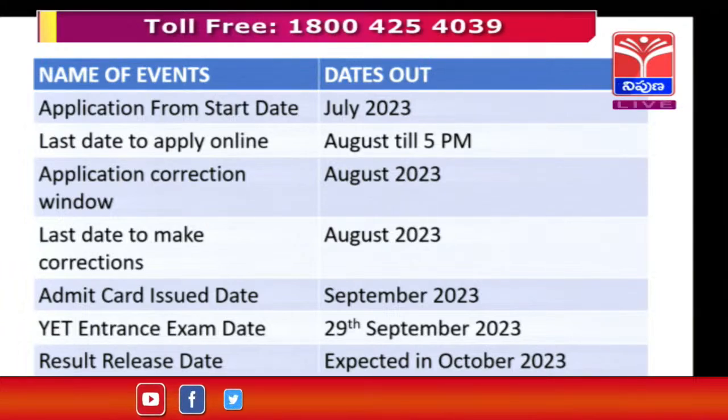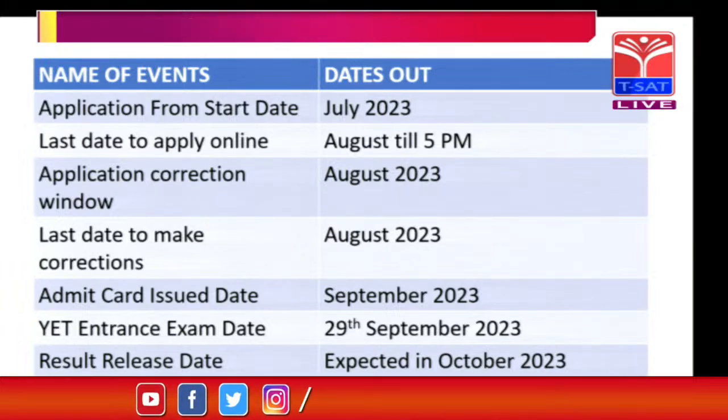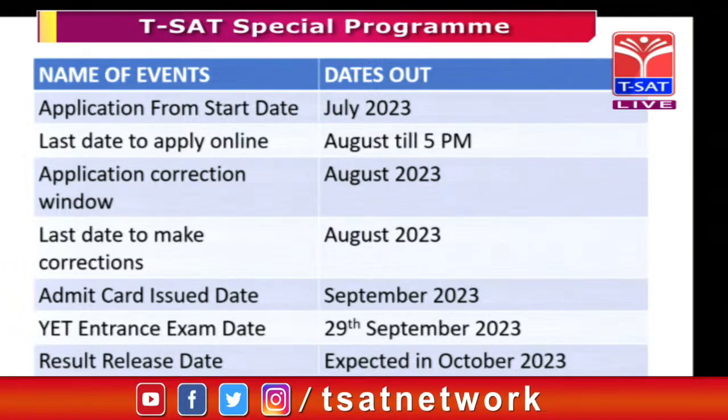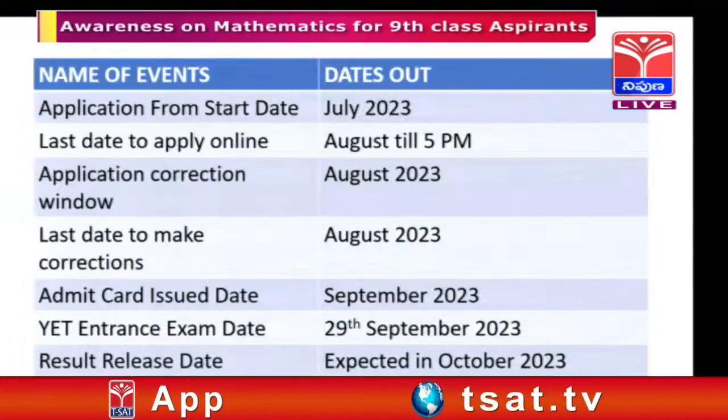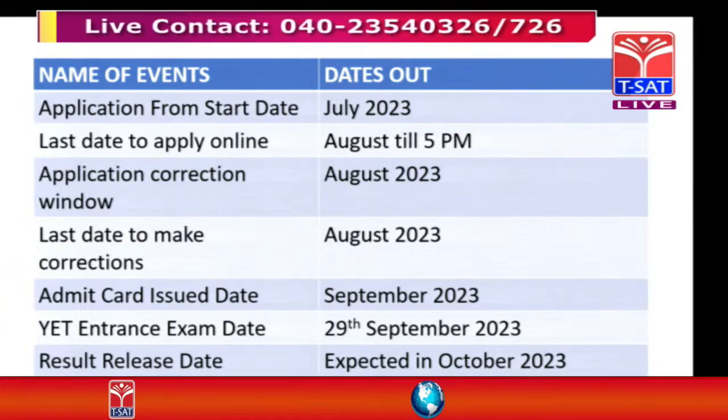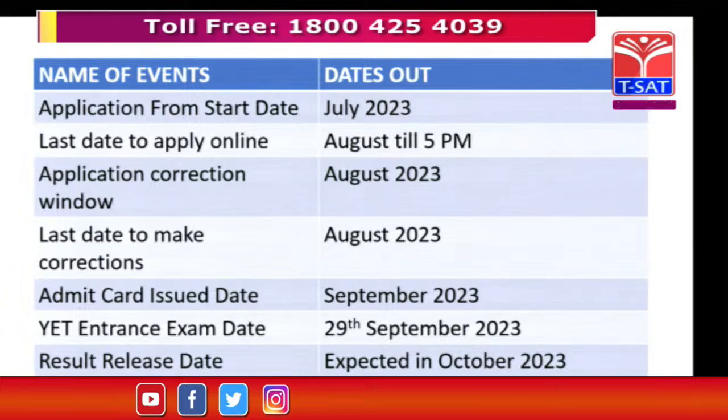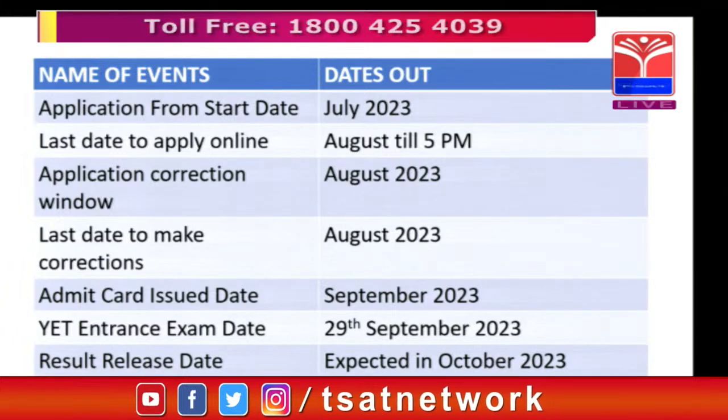The last date to make the correction was also the end of August, and the admit card will be given this month, probably 24th or 25th. The entrance examination date is 29th September 2023, and the results are expected in the month of October. So clear, this is a first look at the process.